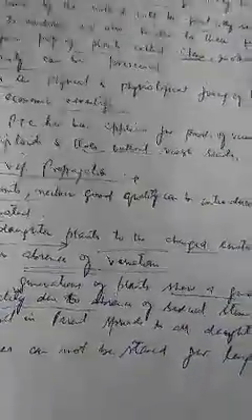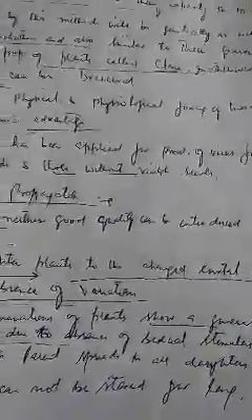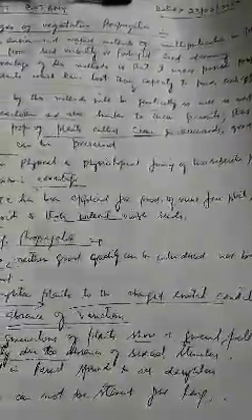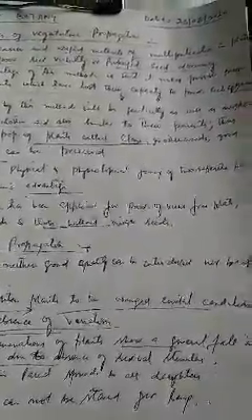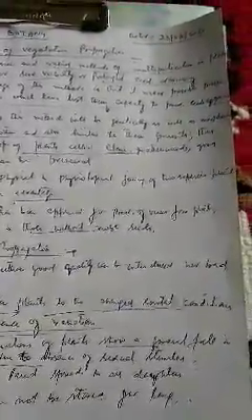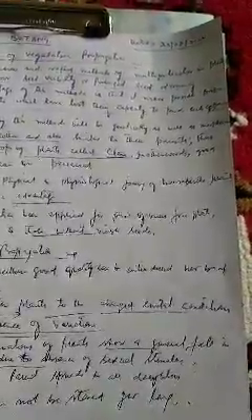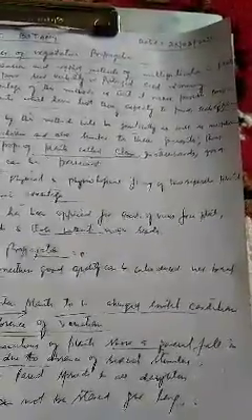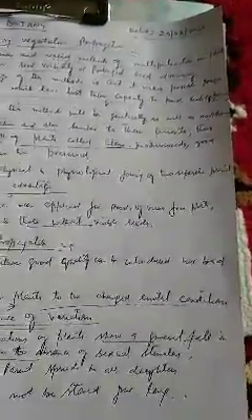Number third, the subsequent generations of plants show a general fall in vigor and vitality due to absence of sexual stimulus. For the vigor and vitality, a plant needs sexual stimulus. We see here there is no sexual stimulus, so there is a general fall in these subsequent generations of plants produced by vegetative methods. The subsequent generations of plants produced by vegetative propagation show a general fall in vigor and vitality due to absence of sexual stimulus.